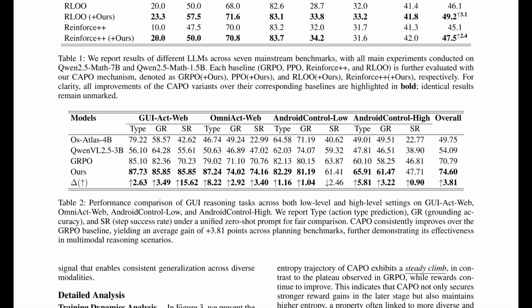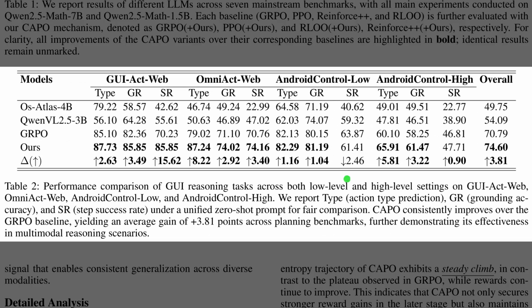Table 2 shows that the CAPO curriculum also boosts performance for multimodal GUI agents, not just for math. The row labeled Hours consistently beats the GRPO baseline in overall score, so the agent plans and grounds its actions more reliably across different apps. The biggest jumps appear in Android Control Low and Android Control High, which represent tougher mobile control tasks. The bottom delta row summarizes this, with an average gain of about 4 points across all planning benchmarks.